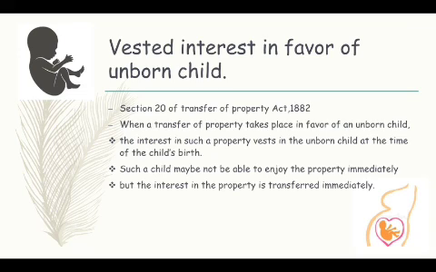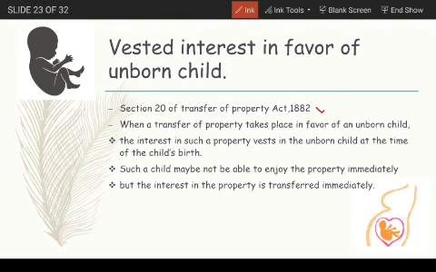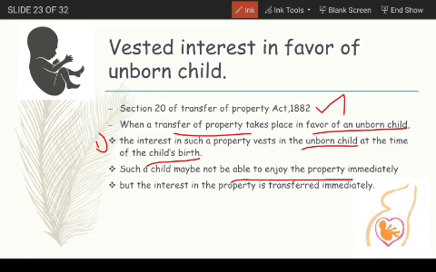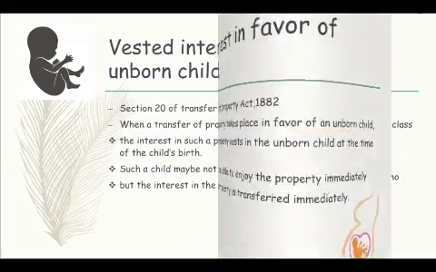So now moving on to the next section, vested interest in favor of an unborn child. Section 20 of the Transfer of Property Act tells about vested interest in favor of an unborn child. When a transfer of property takes place in favor of an unborn child, the interest in such a property vests in the unborn child at the time of the child's birth, but this child will not be able to enjoy the property immediately as it is a minor. So the interest in the property is transferred immediately, and once the child reaches 18 years, it may be able to enjoy his right over the property.